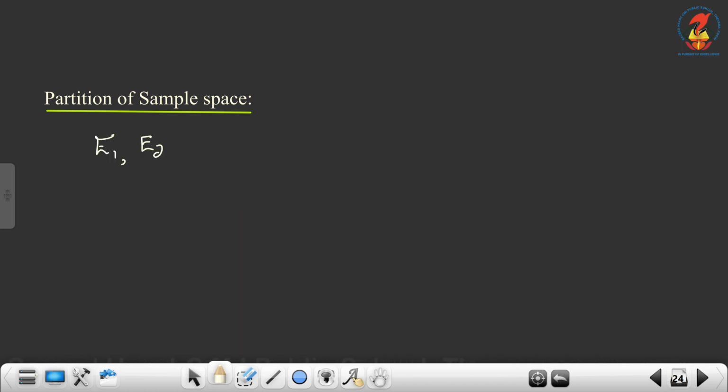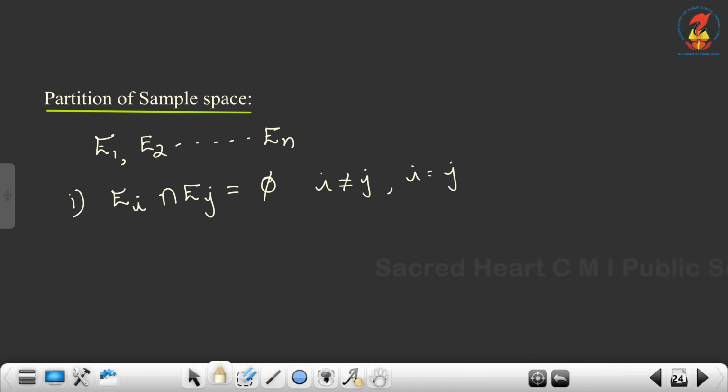E1, E2, etc., En is said to represent a partition of the sample space S if it satisfies the three conditions. The first one, pairwise disjoint, that is Ei intersection Ej must be null set, where i not equal to j and i and j are numbers from 1 to n.